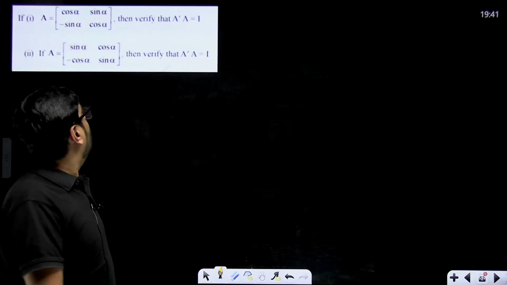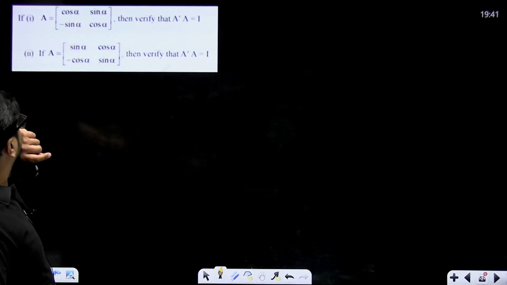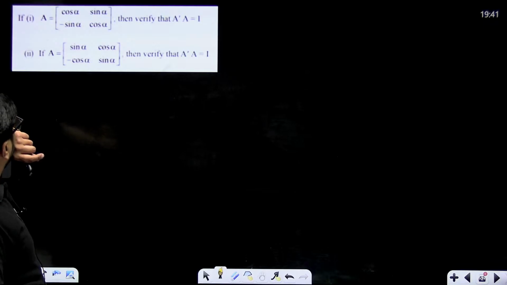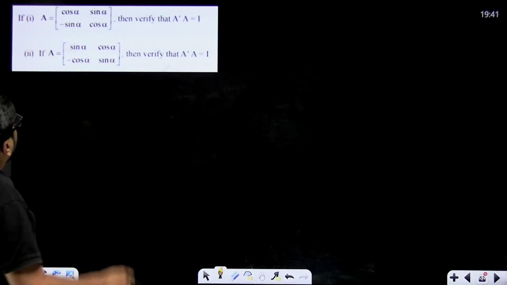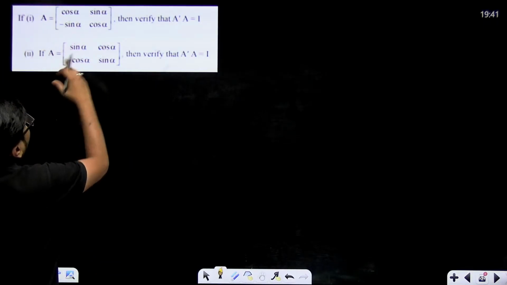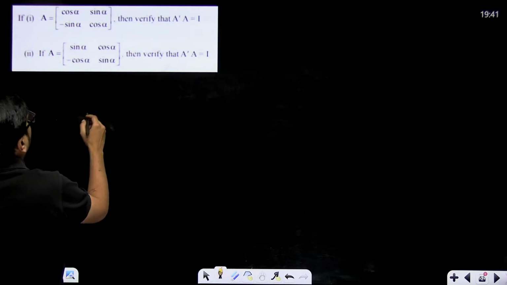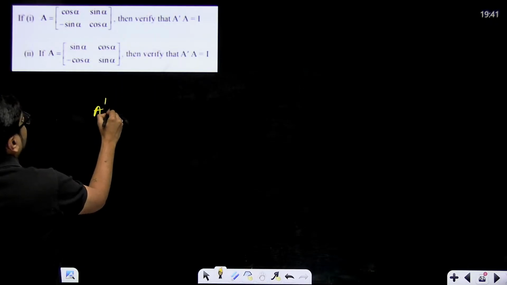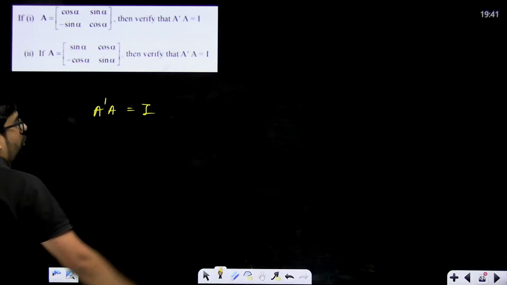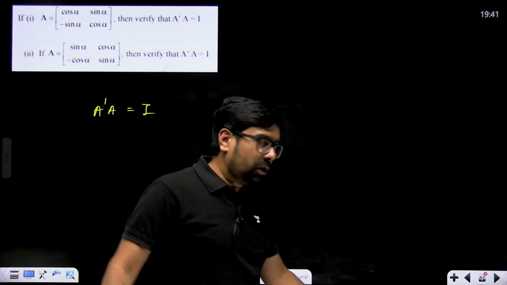Sample paper questions or previous year. I think this is a previous year question, no, sample paper maybe. A is given and we have to verify A dash into A is equal to I. Actually, this is for a special type of matrix which we call orthogonal, but that's not in your syllabus.